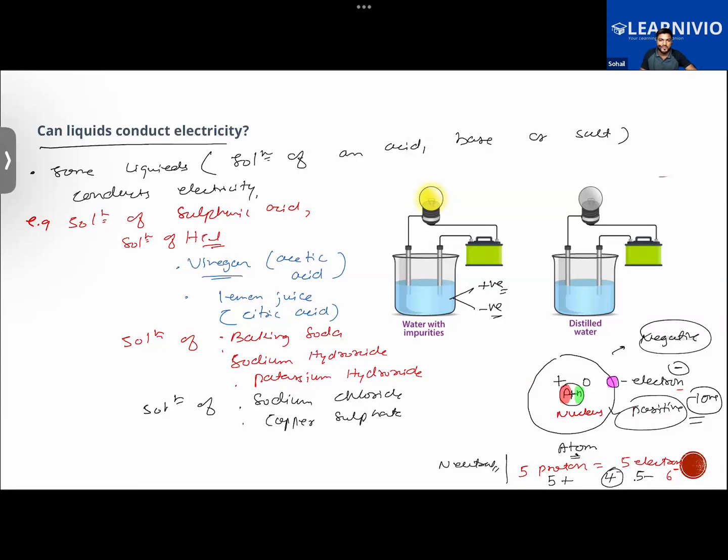What are the two types of ions? Namely, we have cations and anions. Cations and anions, right? Which one of them is positively charged?